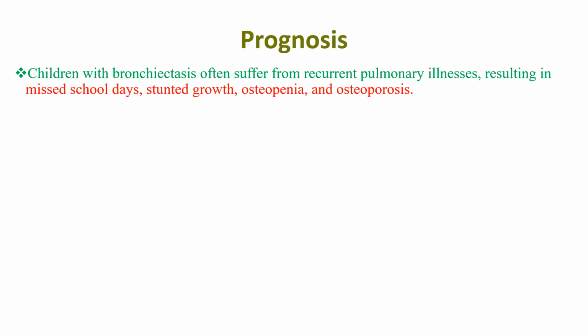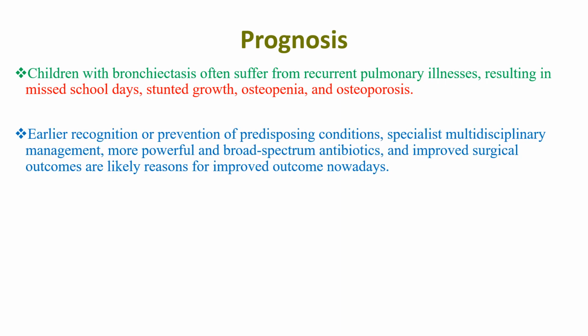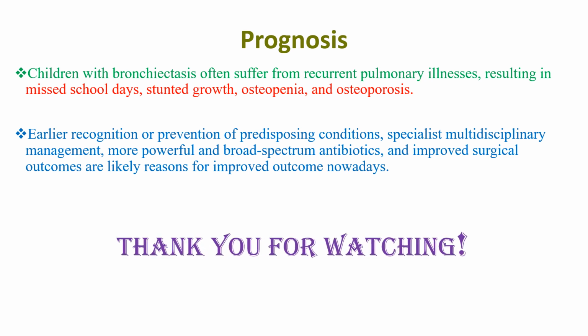Children with bronchiectasis often suffer from recurrent pulmonary illness, resulting in missed school days, stunted growth, osteopenia, and osteoporosis. Earlier recognition or prevention of predisposing conditions, specialist multidisciplinary management, more powerful and broad spectrum antibiotics, and improved surgical outcomes are likely reasons for improved outcome nowadays. This is all about bronchiectasis. Thank you for watching.